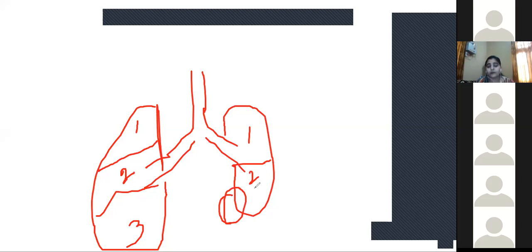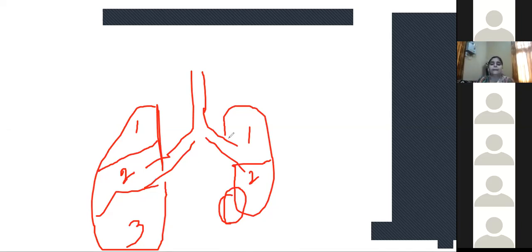Now you are asking what is the function? Basically lobes are increasing the surface area, because in the lungs exchange of gases takes place. The bigger the lungs, the greater the surface area for exchange of gases. So the more lobes, the more bronchi, the more bronchioles, the more alveoli. You know, more than 700 alveoli are present in both the lungs in human beings. So this basically increases the surface area.